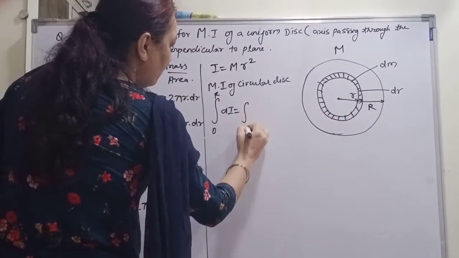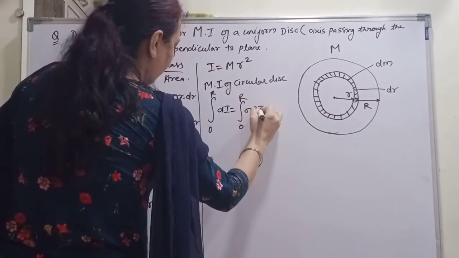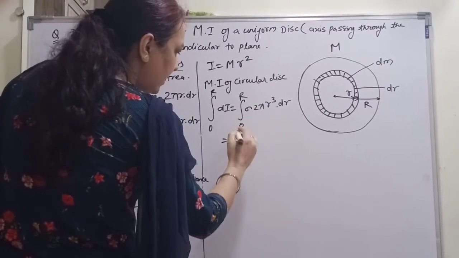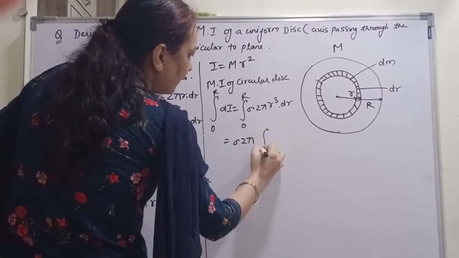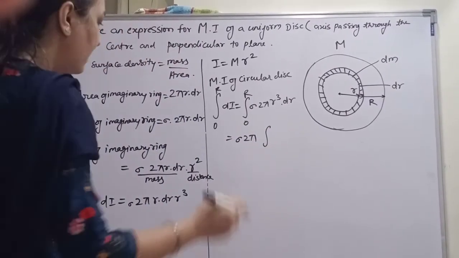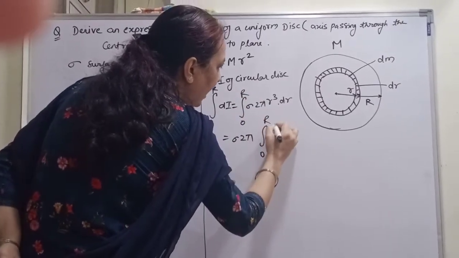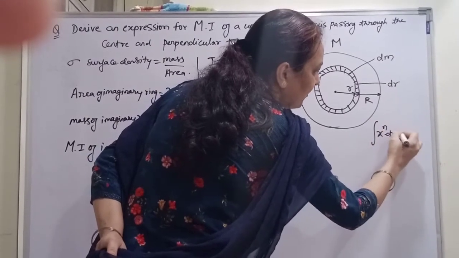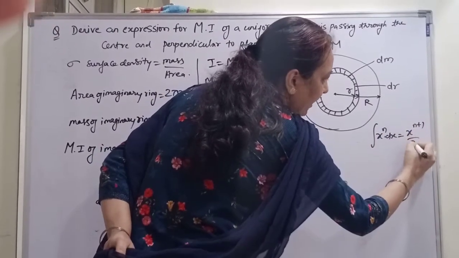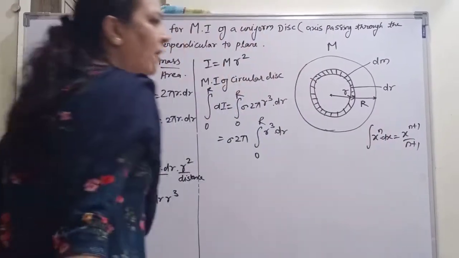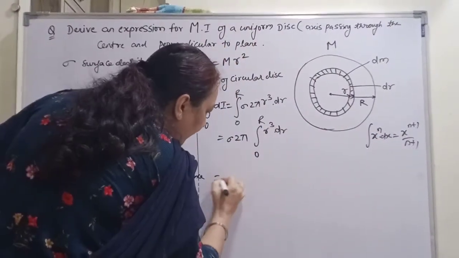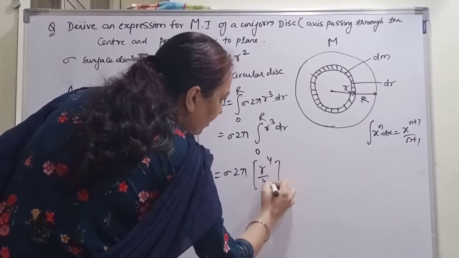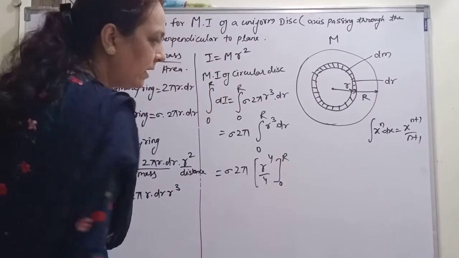Now this is equal to integral from 0 to r of sigma 2 pi r cube into dr. Sigma 2 pi is constant, so sigma into 2 pi, integral from 0 to r of r cube into dr. By using the formula of integration, x to the power n into dx gives x to the power n plus 1 upon n plus 1, where n is the power. Here we get sigma into 2 pi, r4 upon 4, from 0 to r. This is the lower limit and this one is the upper limit.